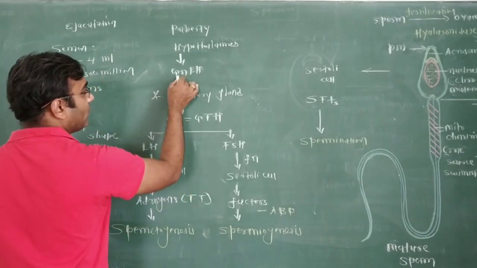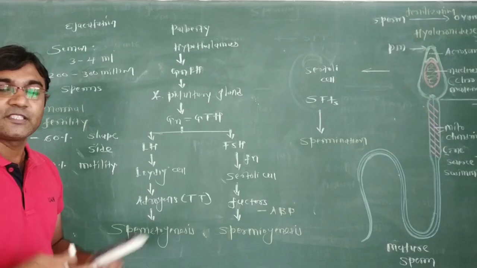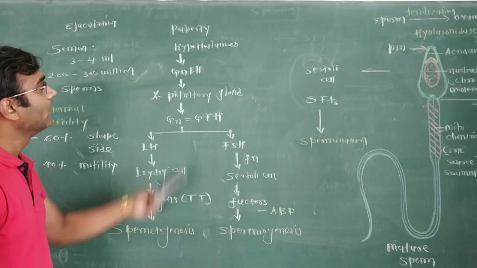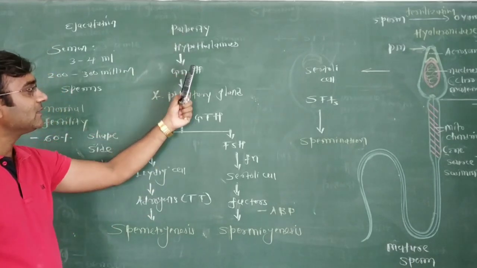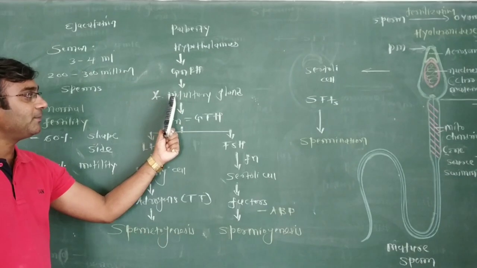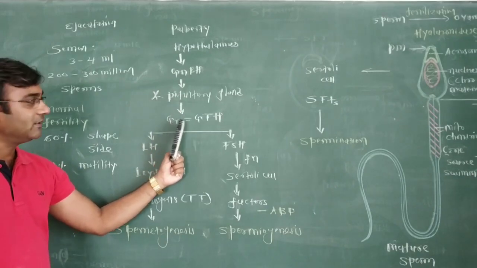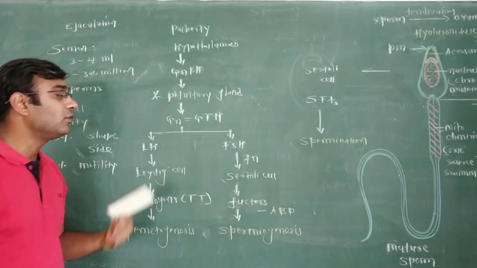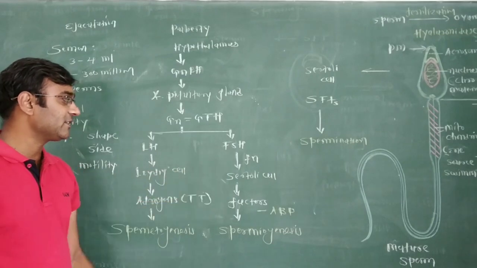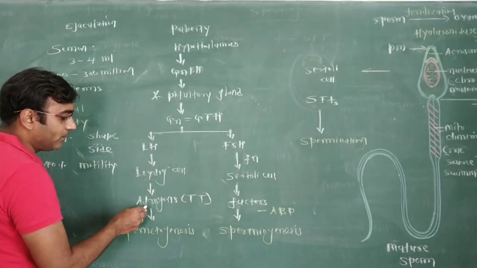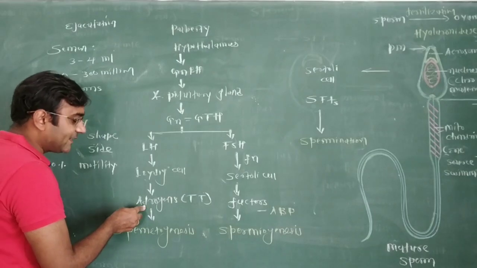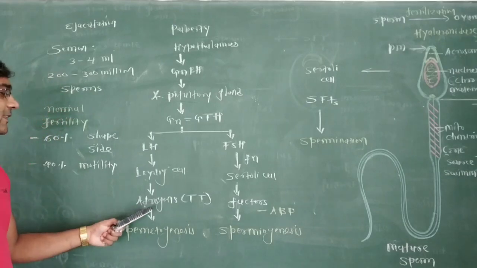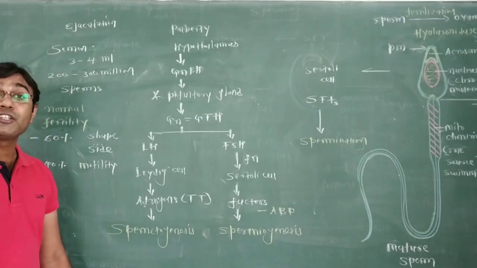A specific amount of gonadotropin releasing hormone increases, so that it stimulates the anterior pituitary gland to release gonadotropin. Two types of gonadotropin, LH and FSH. LH stimulates the Leydig cell to synthesize and secrete the testicular hormone, that is androgen, the main one being testosterone. And that androgen stimulates the procedure of spermatogenesis.